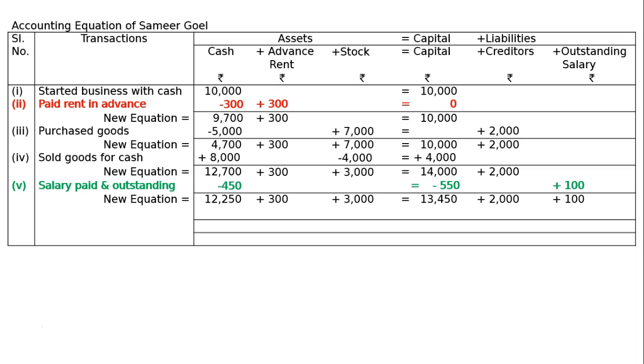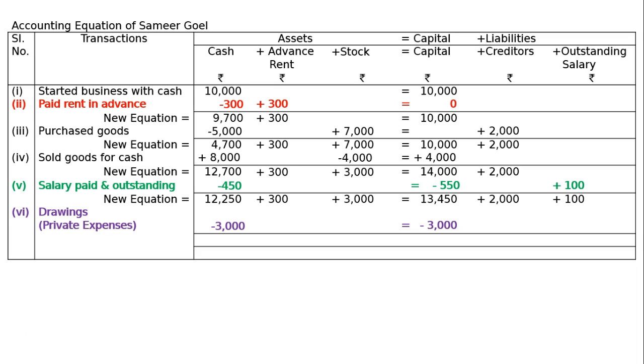Then sixth one, bought motorcycle for personal use, private use. That is drawings. In one word you can say drawings, private expenses, minus from cash rupees 3,000, minus from capital 3,000.